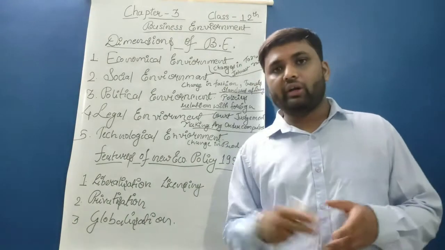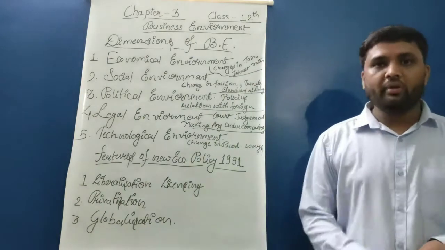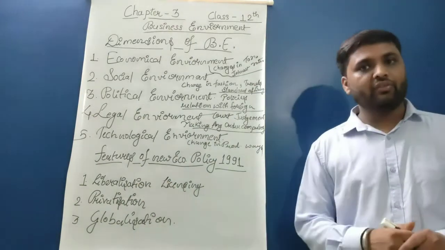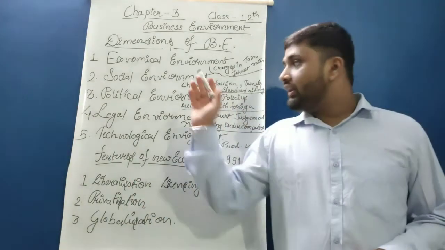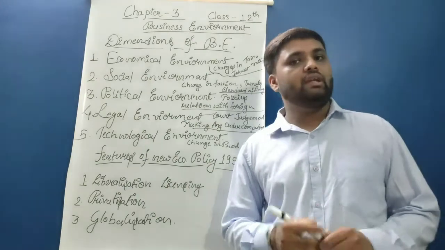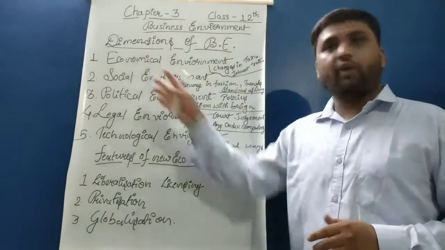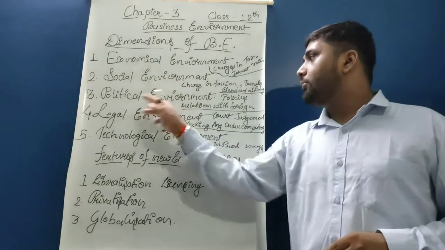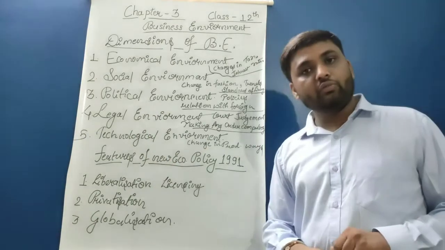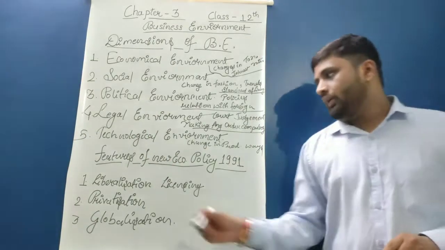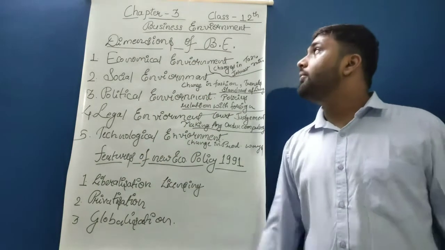Privatization simply means what we have already learned in Indian economic development. This will all be in detail in economics. Giving a glimpse was important to you about the features of the new policy of 1991. This was the last head of the topic of the chapter business environment. So the dimensions of business environment include five factors: economic environment, social environment, political environment, legal environment, technological environment. The next one was the features of new policies in 1991. Liberalization was there, privatization was there, globalization was there. These were all regarding the business environment.